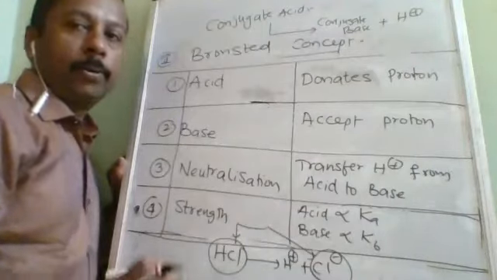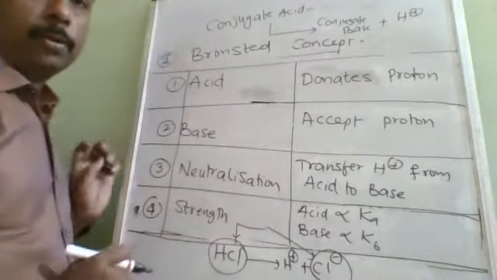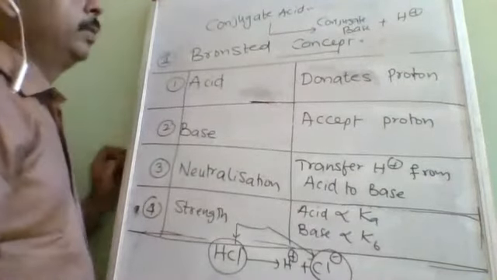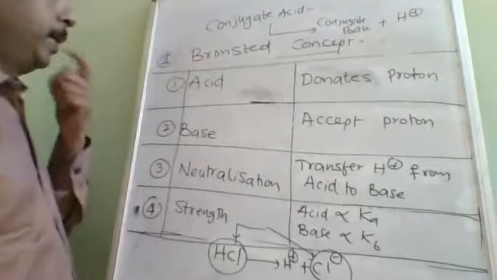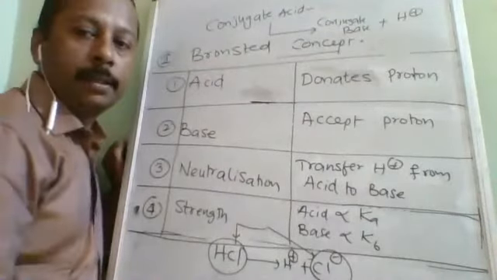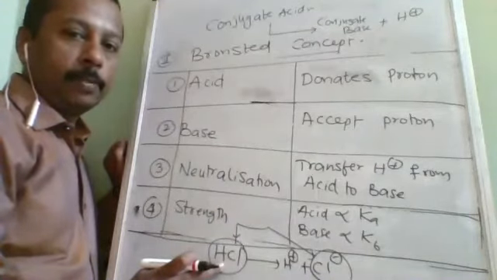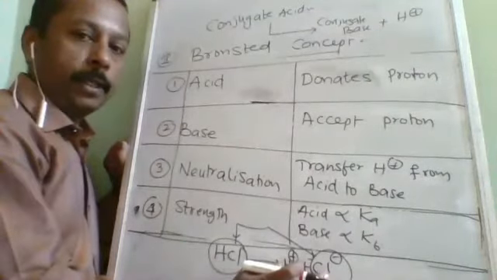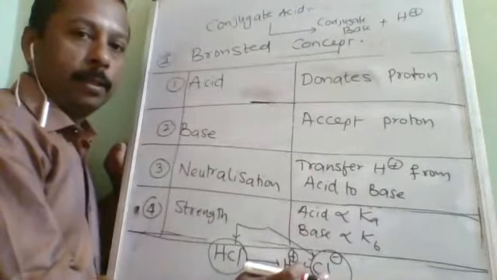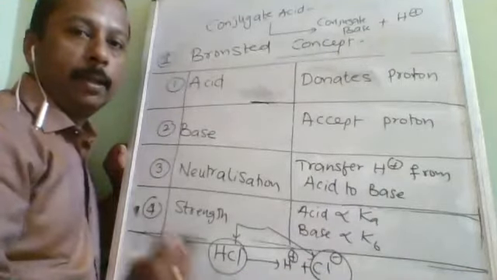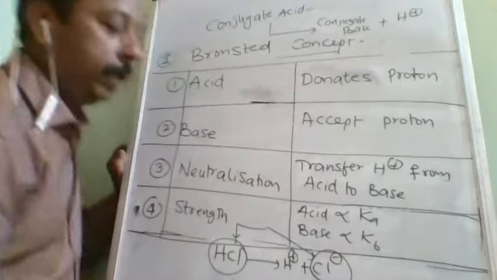Now he gave a new definition also, amphoteric. What's the definition? Amphoteric means it can donate H plus as well as accept H plus. Like HCl cannot accept H plus and Cl minus cannot lose H plus. So Cl minus is only base, it is always base, and HCl is always acid.